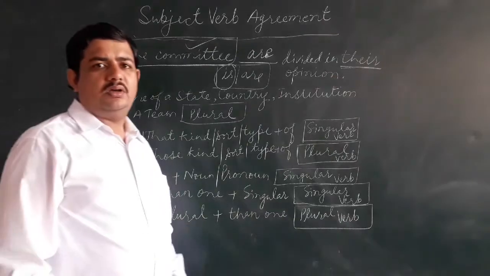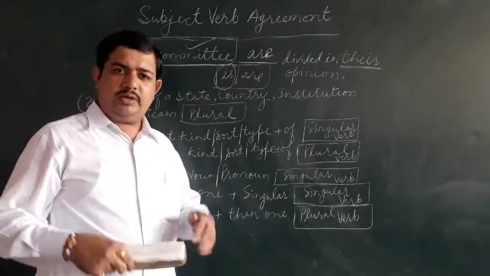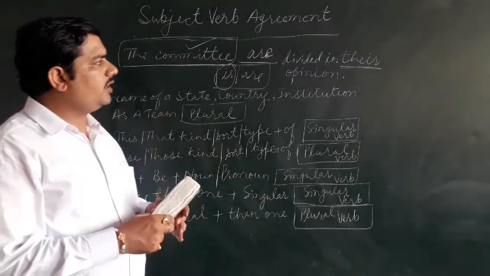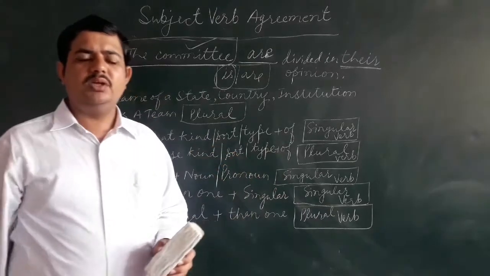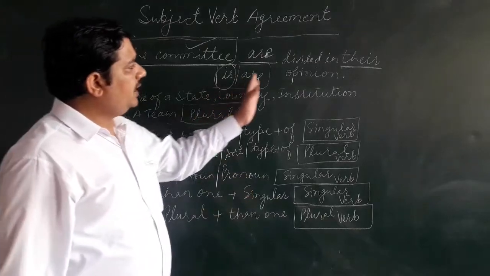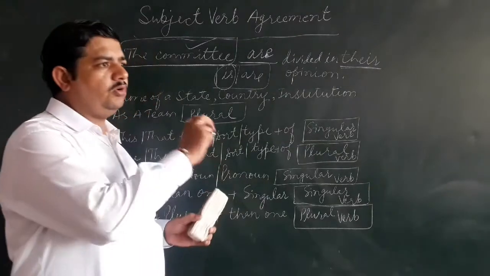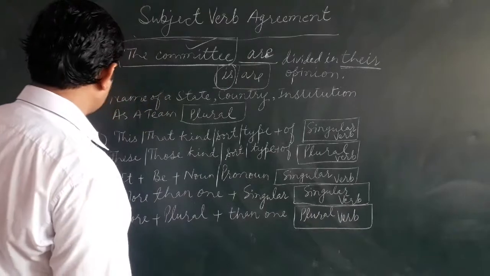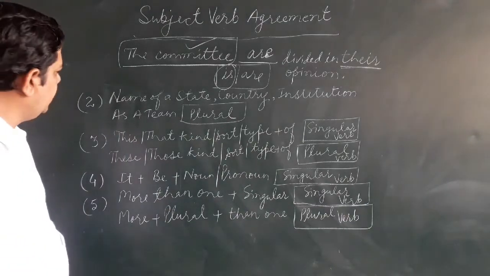When you feel that we are talking about it as a whole, you are to use singular, but when you feel that we are talking about individuals who are there in that particular unit, which is normally used as a collective noun, there we use plural. When we use them as a unit we use singular, but when we talk about the individual aspect, we use plural.